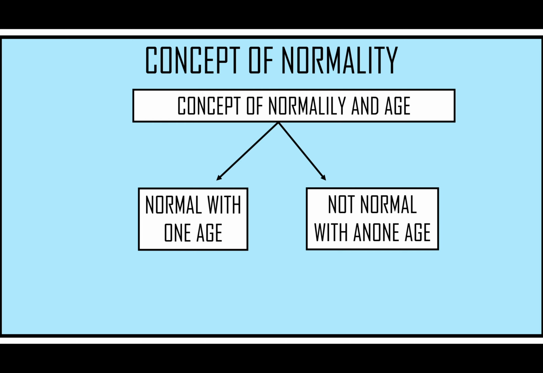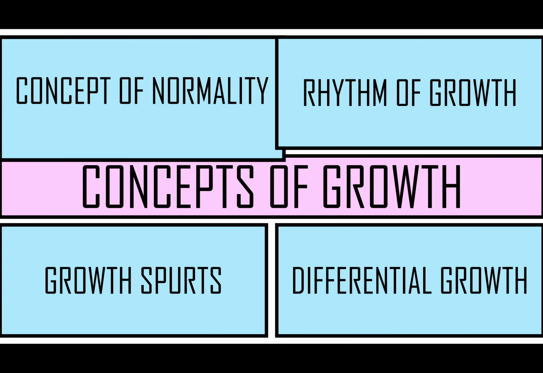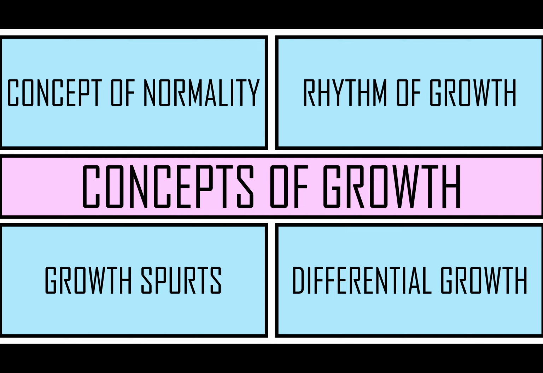So the concept of growth is also equated with the concept of normality, because growth at one age is normal, but growth at another age is rarely seen or not normal. So this was all about the concept of normality, and now we will talk about the second important concept of growth, that is rhythm of growth.